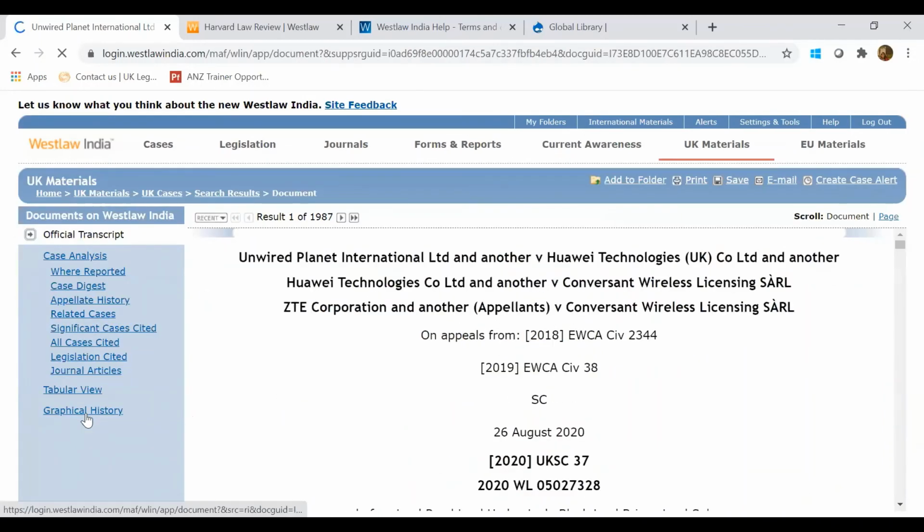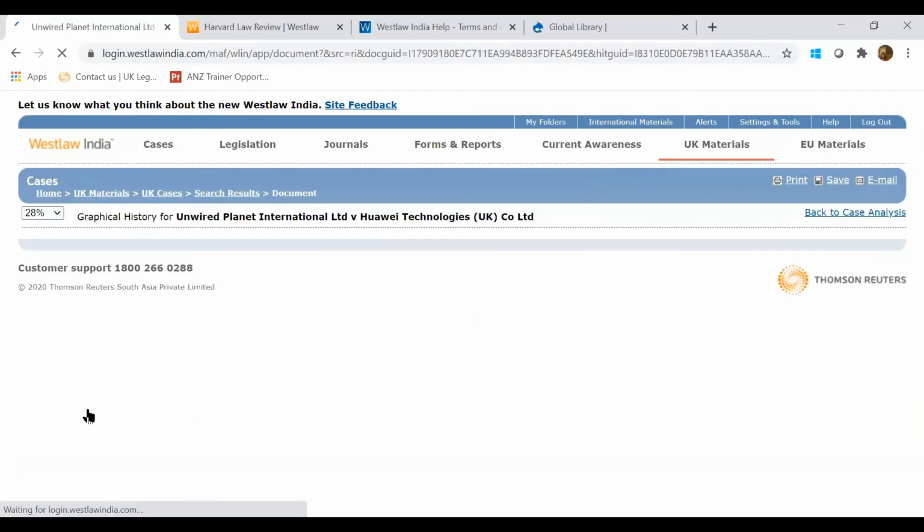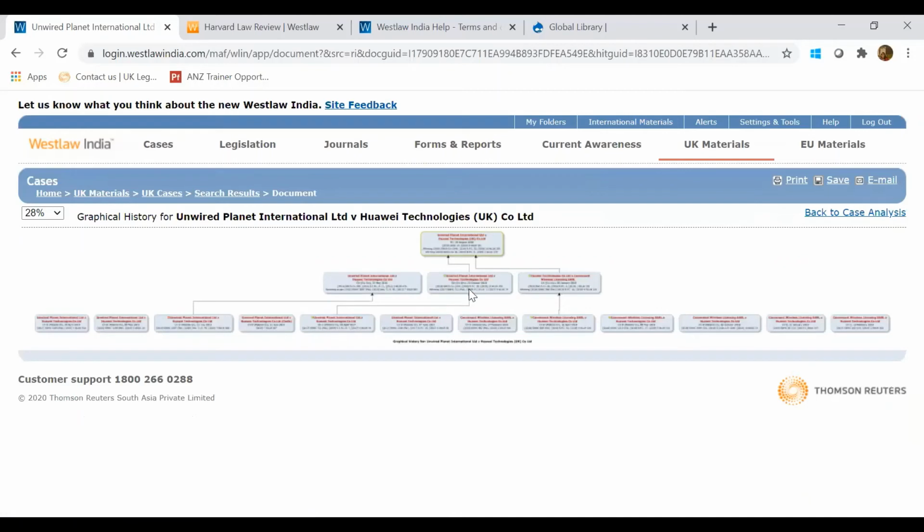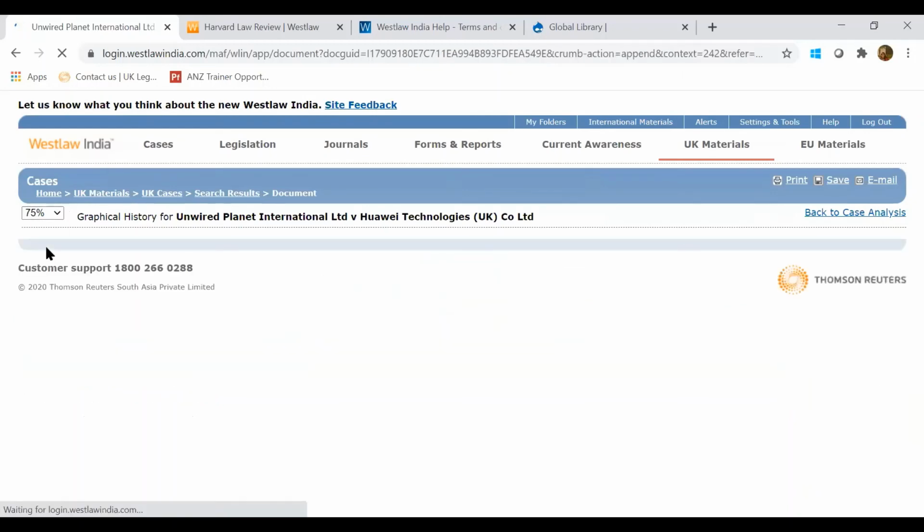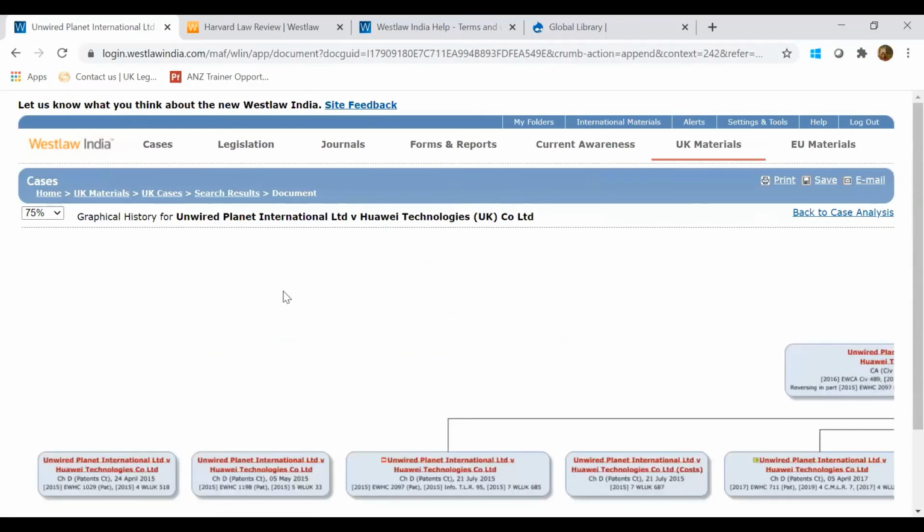So this is a graphic. This first case I'll show you. This is the graphical history of the case. If I want to increase the font size, you can see this is how it appears.